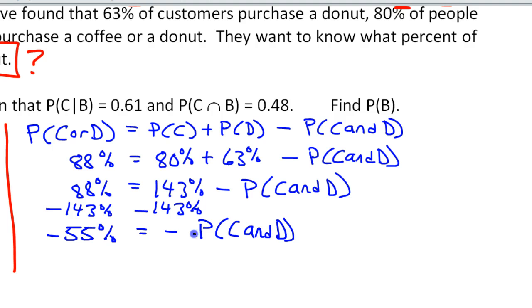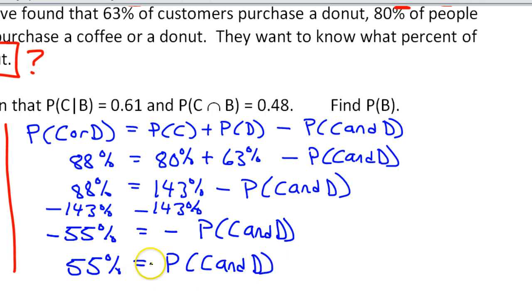Now we want just plain old the probability of C and D. So technically we're dividing both sides by -1, but essentially we're changing both of the signs. So probability of C and D is 55%.